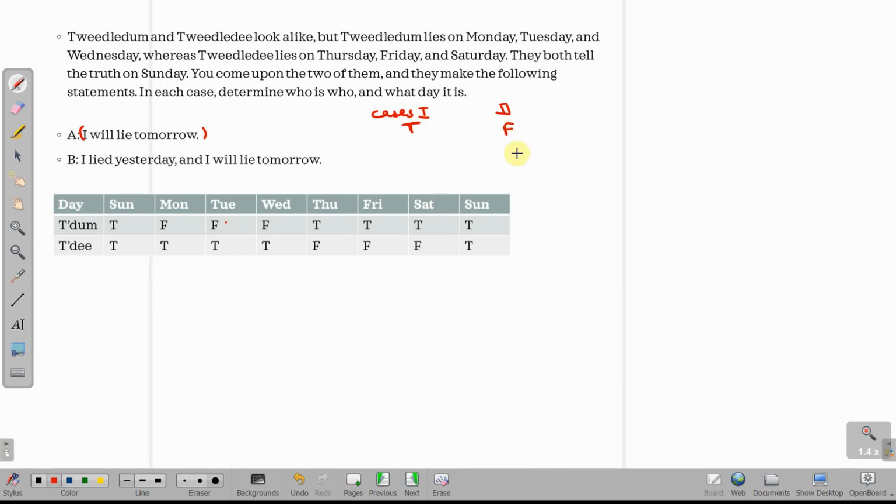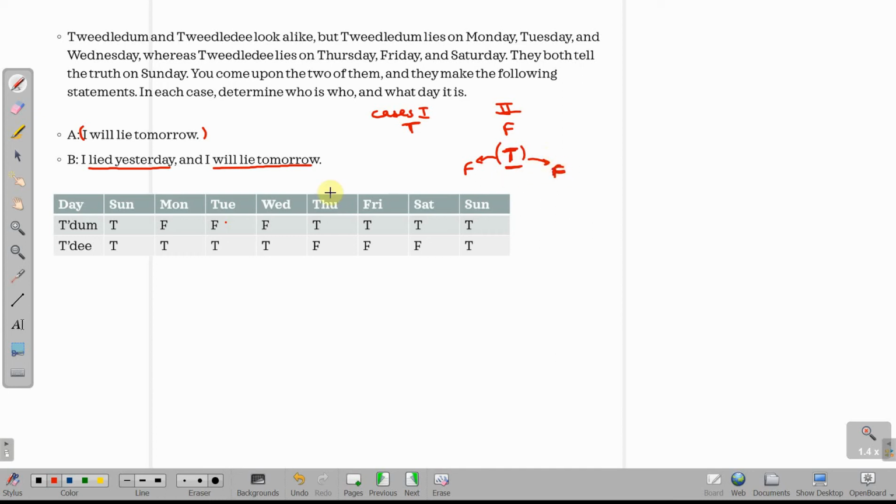Okay. Now case 2 में अगर ये वाला statement false है, what we know कि if one of them speaks the false, the other one has to speak the truth. So let us check out this case, second case first. Can the second statement be true? Now how do we check that? What is said in the second statement? I lied yesterday and I will lie tomorrow. If the second statement is true, the person is saying that I lied yesterday, मतलब which previous day was a false, and I will lie tomorrow as well. इसका मतलब next day is also a false.